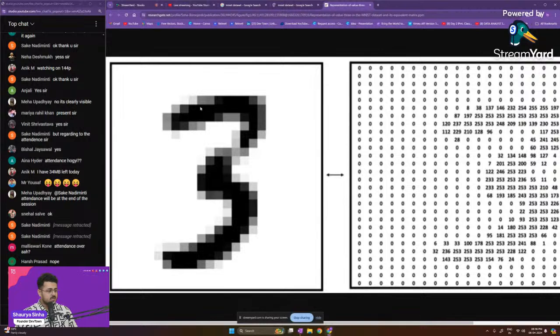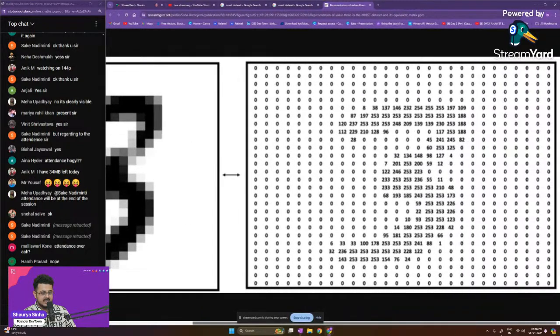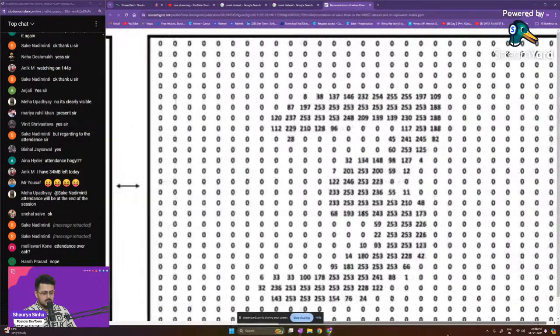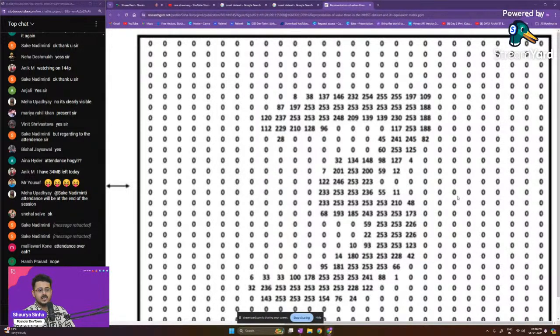As you're able to see right over here, on the left hand side you have a black and white image, where the black color intensity is shown from 0. If it is 0, it is white. If it is 255, it is completely black itself, guys. And this is the representation of the same image, when it comes to what the computer is able to see.